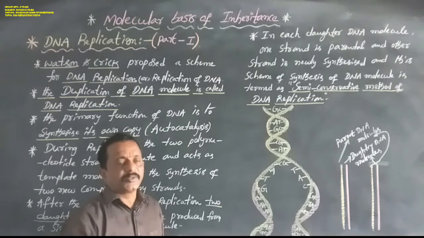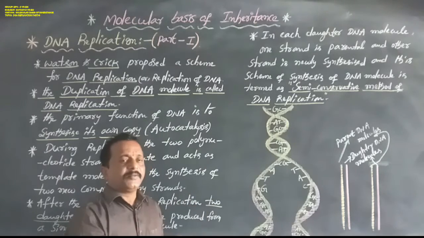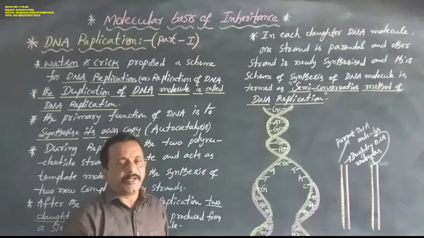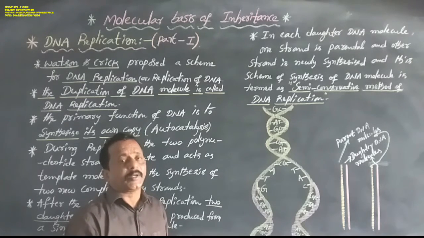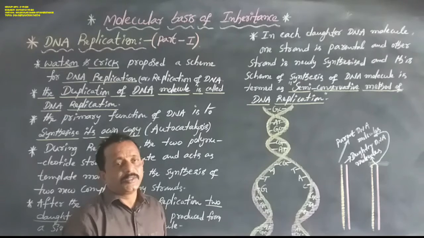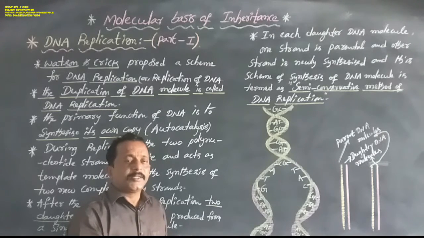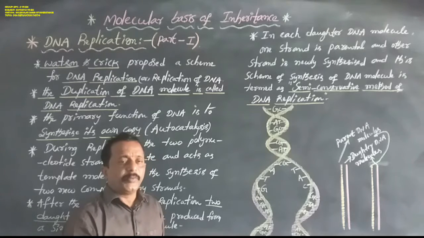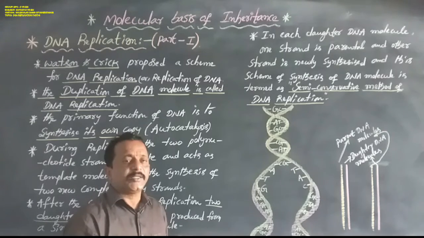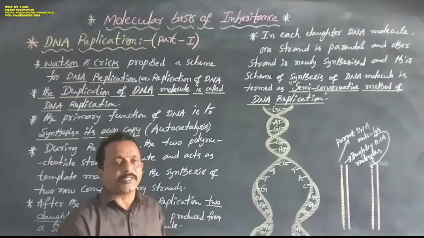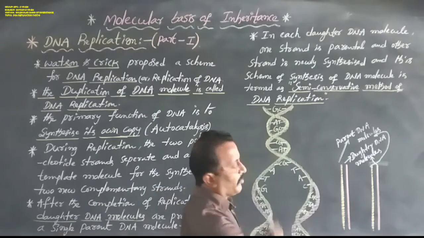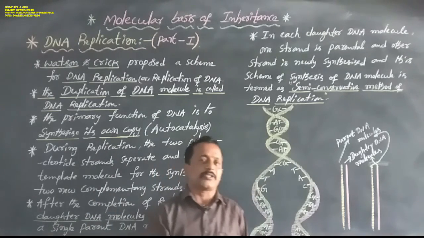Heterocatalysis means DNA is used to synthesize RNA, which forms proteins. The single stranded DNA molecule is used to synthesize a single stranded mRNA molecule, and this mRNA is used to synthesize proteins. That is called heterocatalysis, that means transcription.